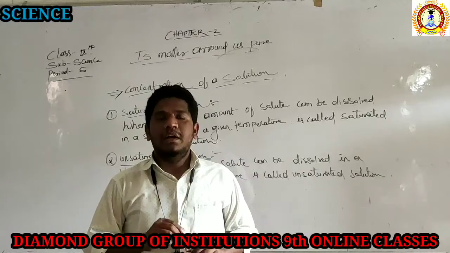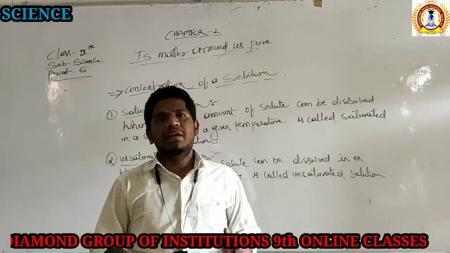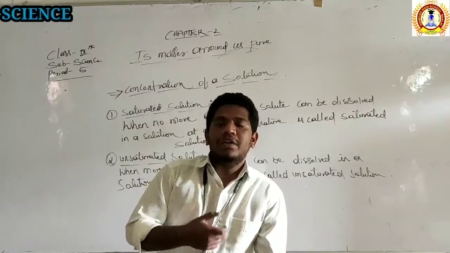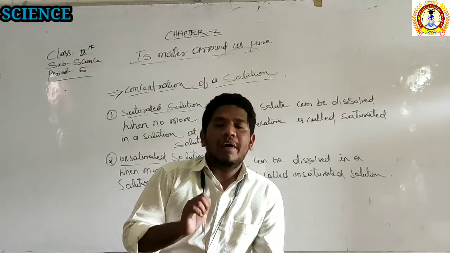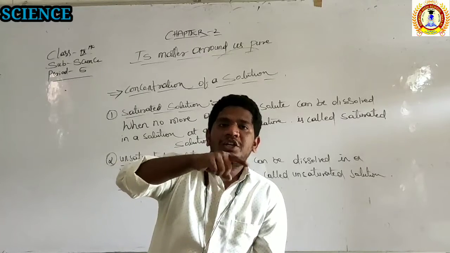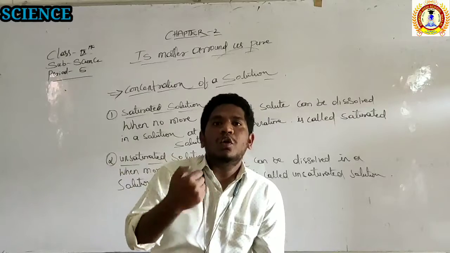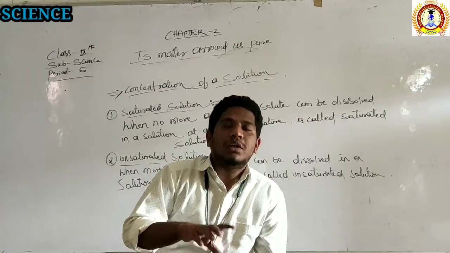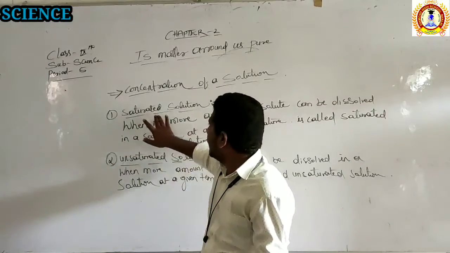Again you sip. Again the taste will be sweeter. Again do the same thing. Repeat the same thing. The strength of the sugar, or the sweetness of the solution, is going to increase until the point when we cannot add more solute to maintain the solution. That solution we are going to call the saturated solution.